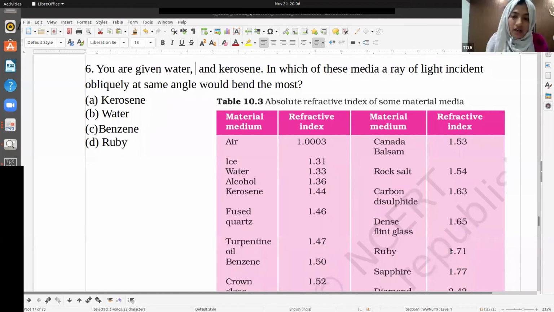You know why? Because ruby has the highest refractive index. It's 1.71. What about benzene? Benzene has 1.5. Water has 1.33. And kerosene has 1.44. So which one has the highest refractive index? It will be bending more.